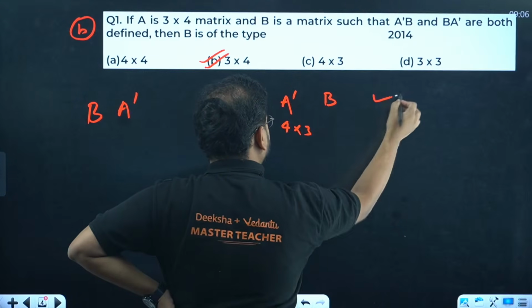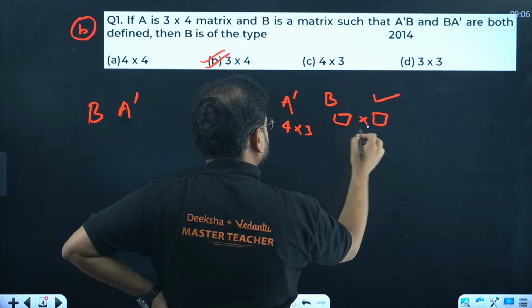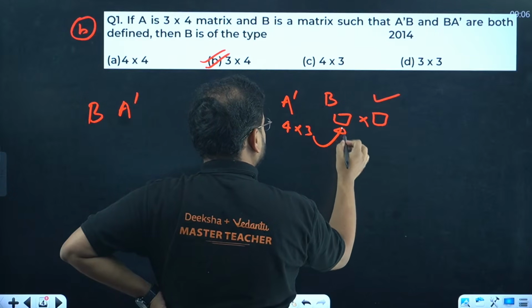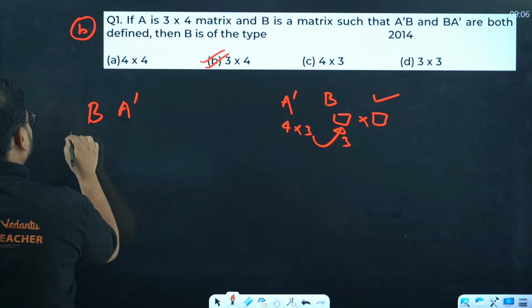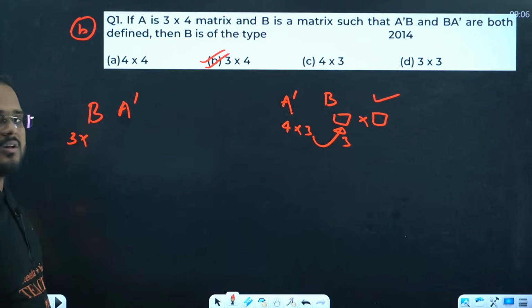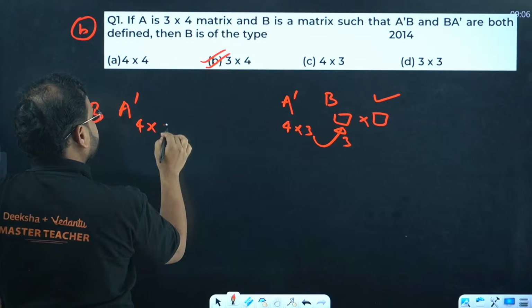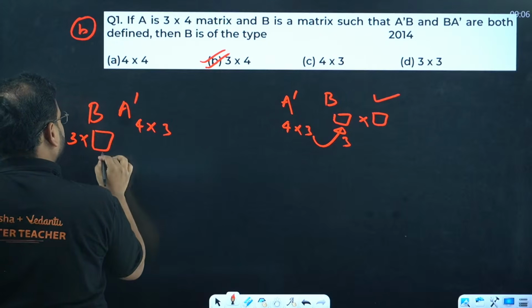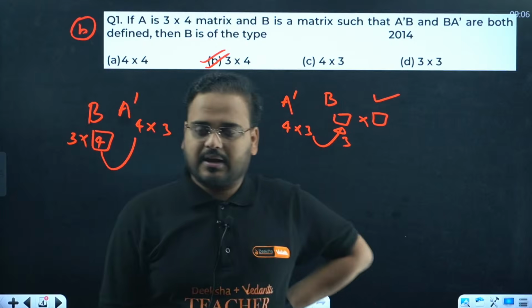If this is defined, then in the order of the matrix, if I write the two boxes over here, this value has to be 3. So the matrix B, the first order, the number of rows, has to be 3. A dash we already know is 4 cross 3, so to get this multiplication right, you have to have this also as 4, and answer 1, B is correct in that case.